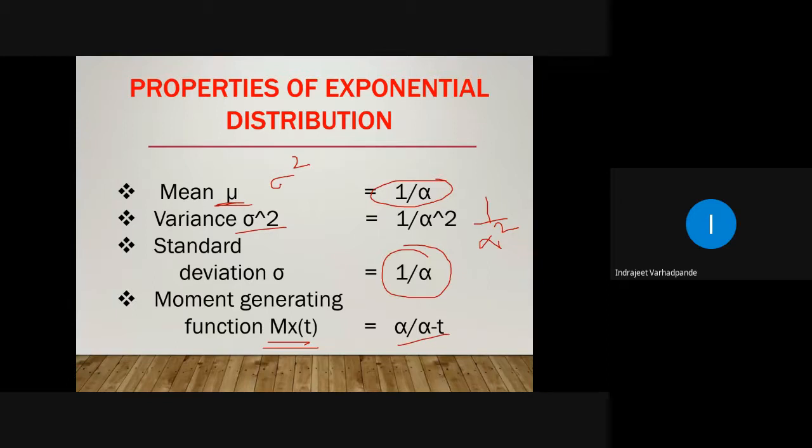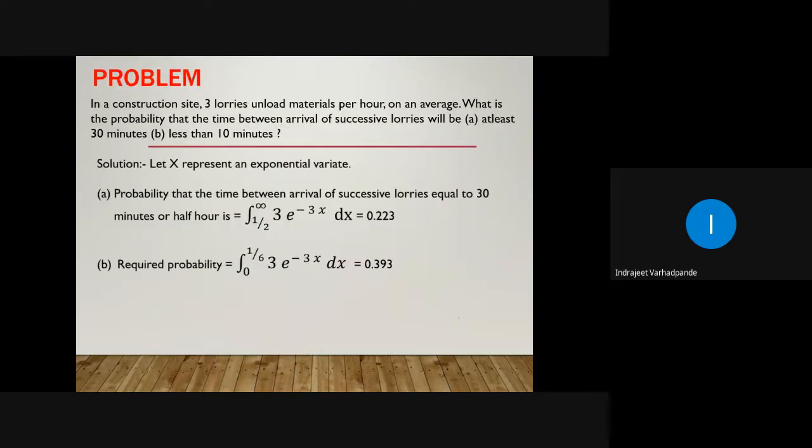In the previous unit, we have solved for the moment generating function for any given density function. We have obtained this particular result for the exponential distribution. So mean mu will be 1 upon alpha, variance is 1 upon alpha square, standard deviation is again 1 upon alpha, and alpha upon alpha minus t is the moment generating function. The very first example wherein we will be applying the exponential distribution.